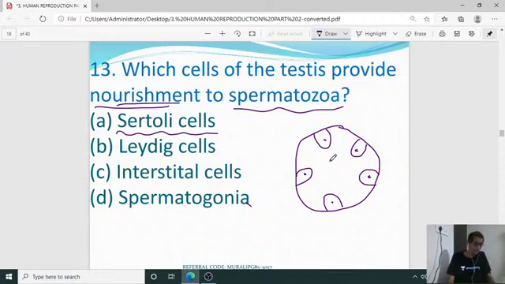We know primary spermatocyte, secondary spermatocyte, spermatid and sperm are the 4 important steps. Of course, there meiosis is going to occur. After that, the spermatid is non-motile. The motile sperms are produced with the assistance of the Sertoli cells. It gives nourishment and makes the morphological changes and gives the shape to the sperms. That is by Sertoli cells. The answer is A for the 13th one.